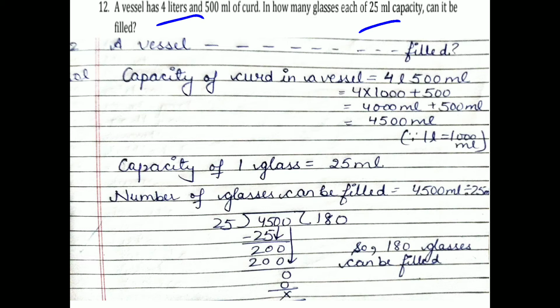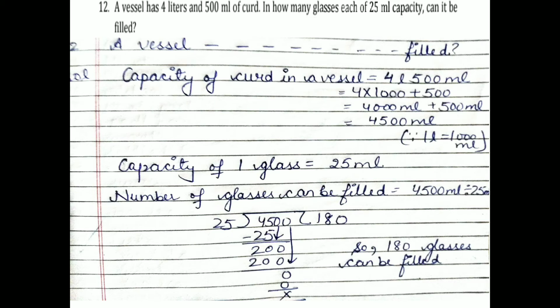Then the capacity of one glass is 25 milliliter. What you have to find? How many glasses? So you write number of glasses that can be filled is equal to 4500 milliliter divided by 25 milliliter. When you divide it, your answer comes 180. So 180 glasses can be filled. Clear? Like this manner you have to do in your maths copy.